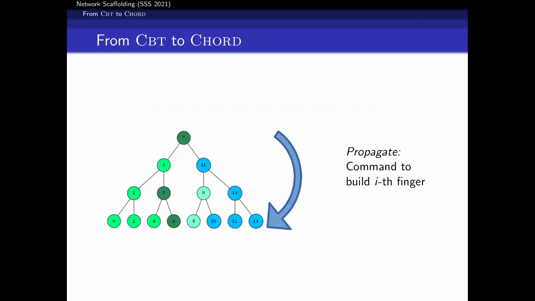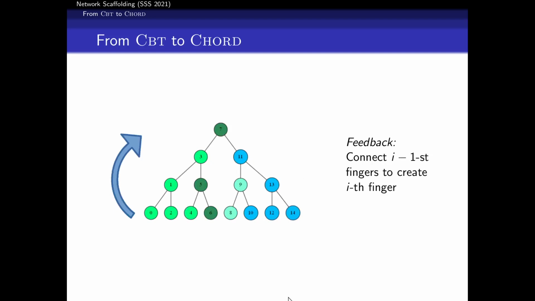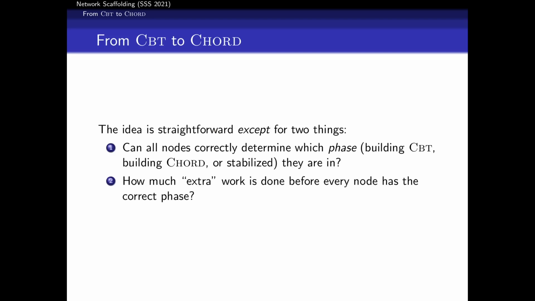So what we'll do is actually just use a simple PIF type algorithm. We'll start in this CBT network. We'll send a command out saying, hey, build the ith finger. Then, on the feedback wave, nodes will go ahead and connect their i minus first fingers together to form their ith finger, to form the next one in the list. So a pretty straightforward idea. We'll do that log n times and we have Chord. There's two things, however, that we need to be careful about. Number one, can all nodes correctly determine the phase that they should be in? That is, if our stance is first we'll build CBT and then we'll build Chord, can we actually ensure that?